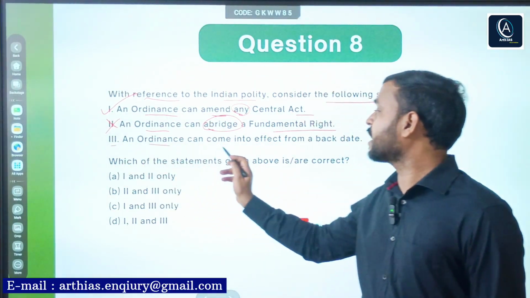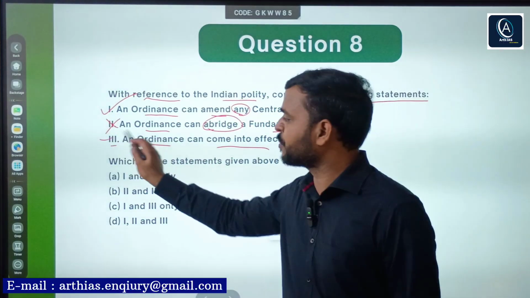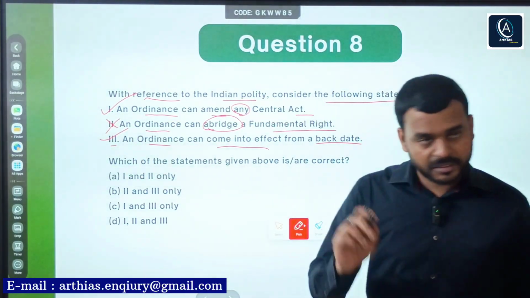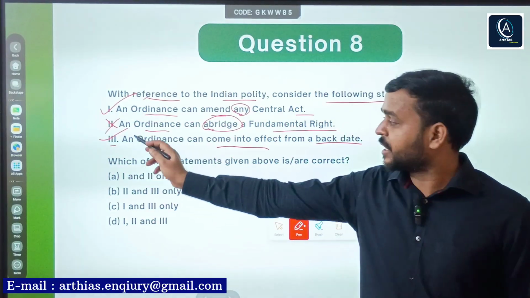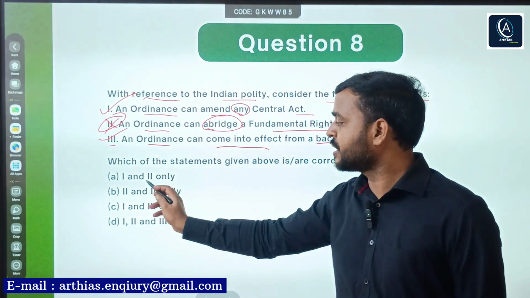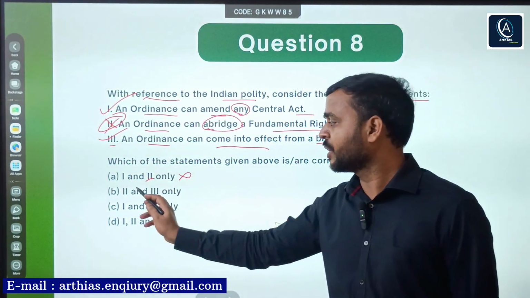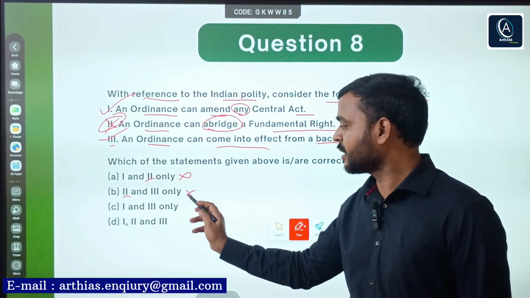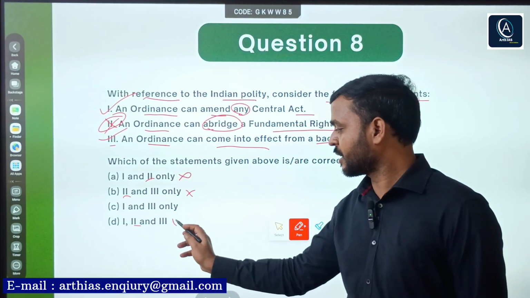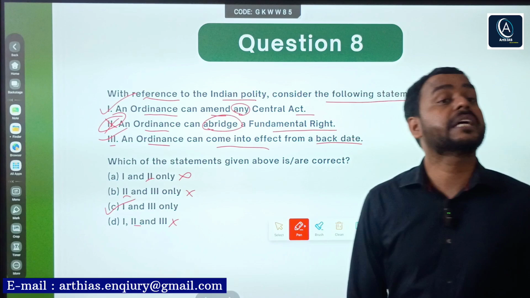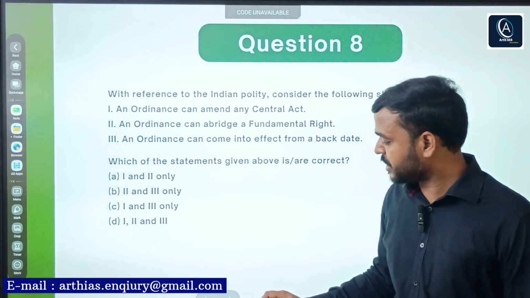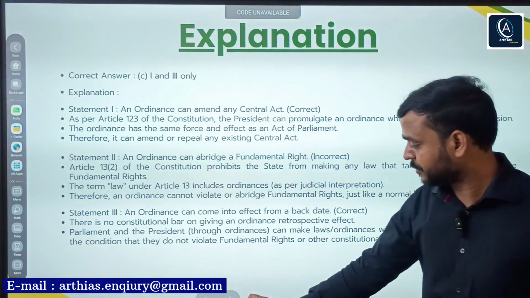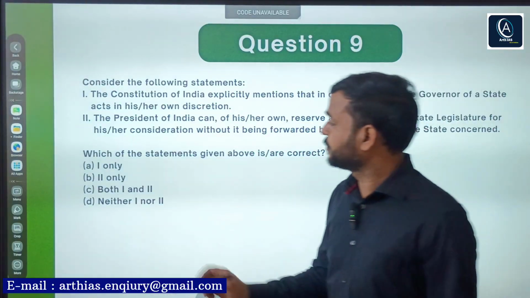Third, an ordinance can come into effect from a backdate. Obviously, very straightforward statement. So you can again here apply elimination technique. Second statement is incorrect. See, second statement incorrect. See, second statement incorrect. Also second statement incorrect. So C is the right answer. Here is the explanation. You can read. Now, ninth number question.